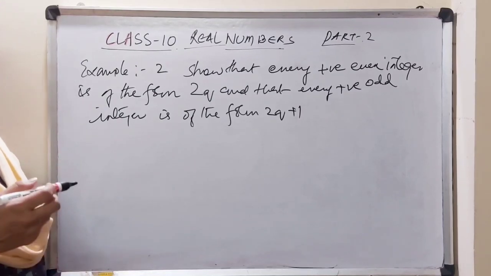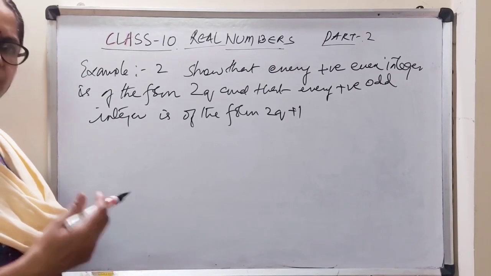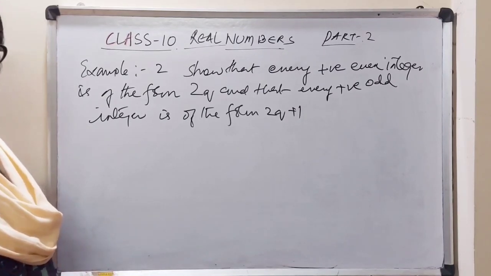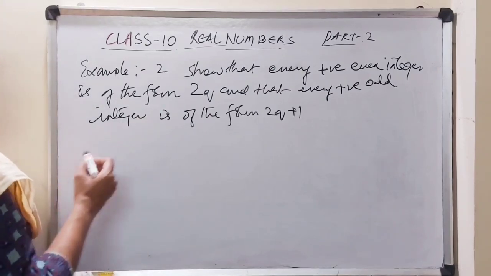What is a positive integer? Natural numbers, right? And you know what are even natural numbers. They are multiples of 2, or they are divisible by 2. And what happens when a number is divisible by 2? The remainder is 0. Here we are going to use the lemma.